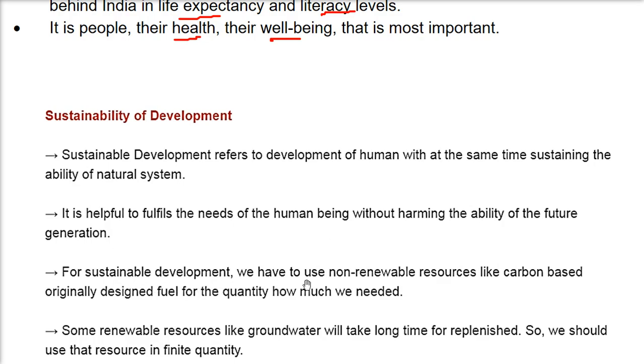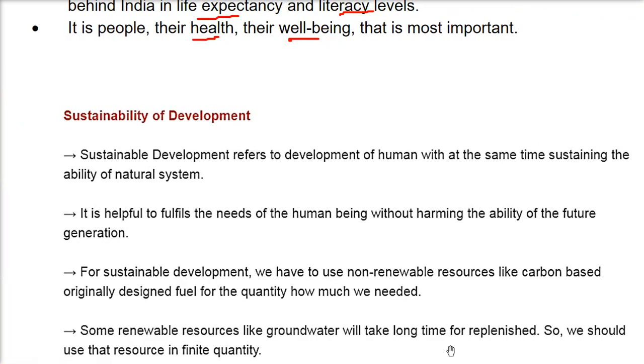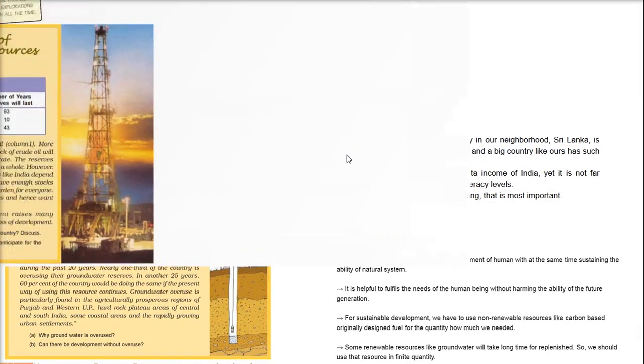For sustainable development, we have to use less of the non-renewable resources and fuels which are going to be finished in coming years. Some renewable resources, like the groundwater we took as an example, take a long time to replenish. It needs a lot of effort for the water level to increase. So we should use that resource in a finite or limited quantity.